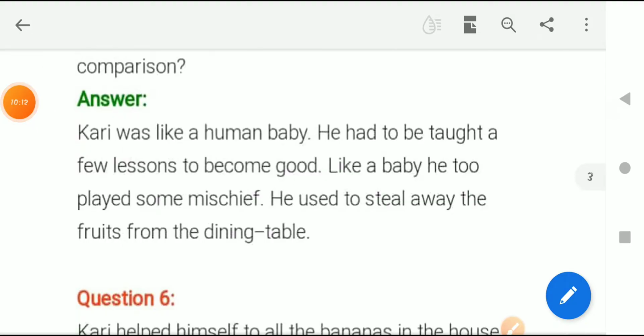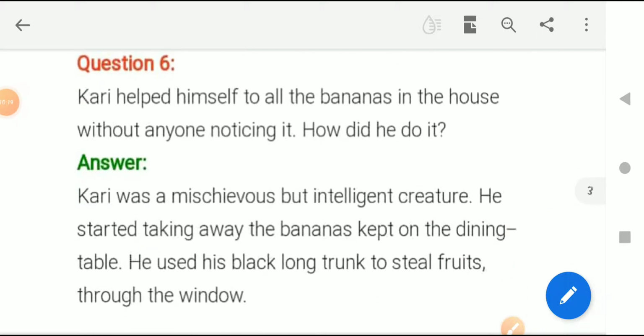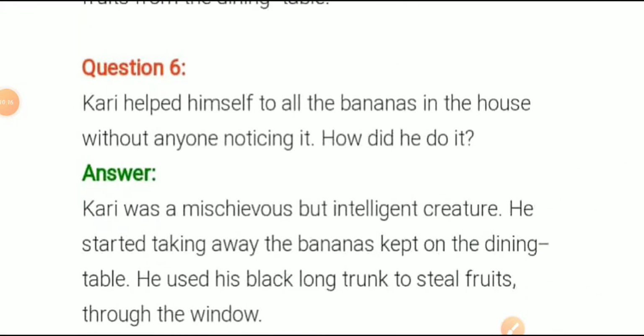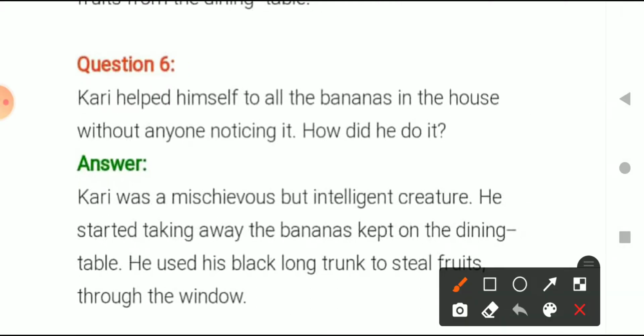Okay, now moving on to the sixth question. The question is, Curry helped himself to all the bananas in the house without anyone noticing it. How did he do it? So basically the question is how Curry was able to take all the bananas without anyone knowing where the bananas are going. So let's read the answer first, then we will discuss it.